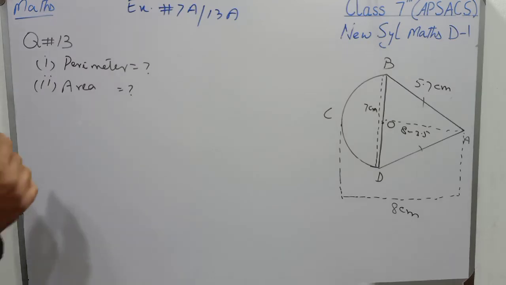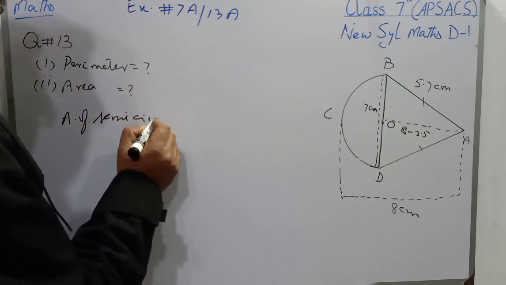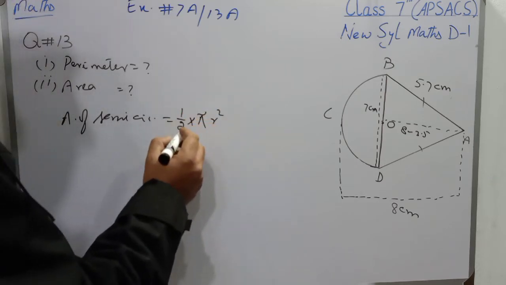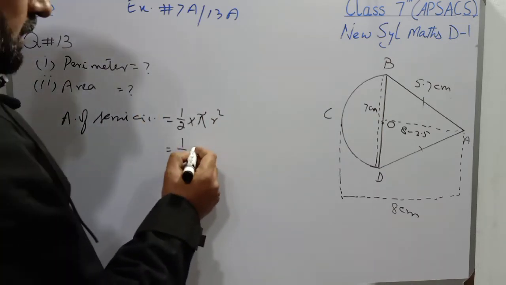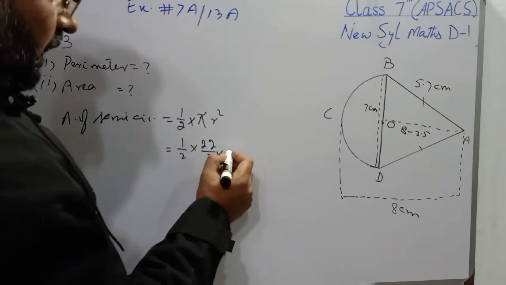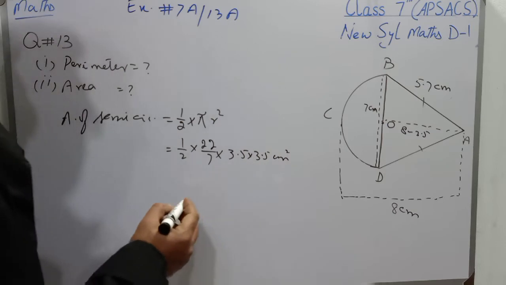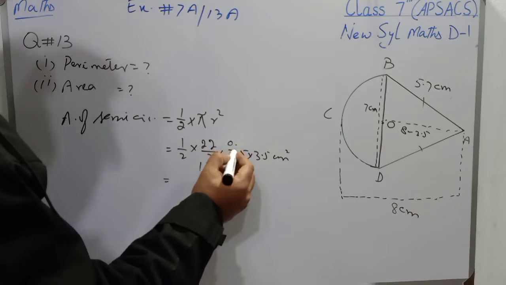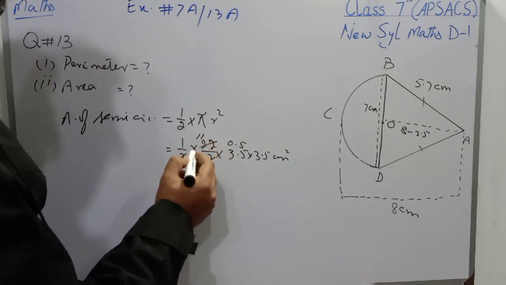So students, first I will find the area of the semicircle, and that will be 1 over 2 multiplied by pi r square. 1 over 2 is written for semi and the value of pi is 22 over 7 and r is, students, 3.5 and it is written 2 times because there is r square, so it will become centimeter square. 7 ones are 7, 7 zeros are 0, then 3 carry, 7 fives are 35. 2 ones are 2, 2 ones are 22.